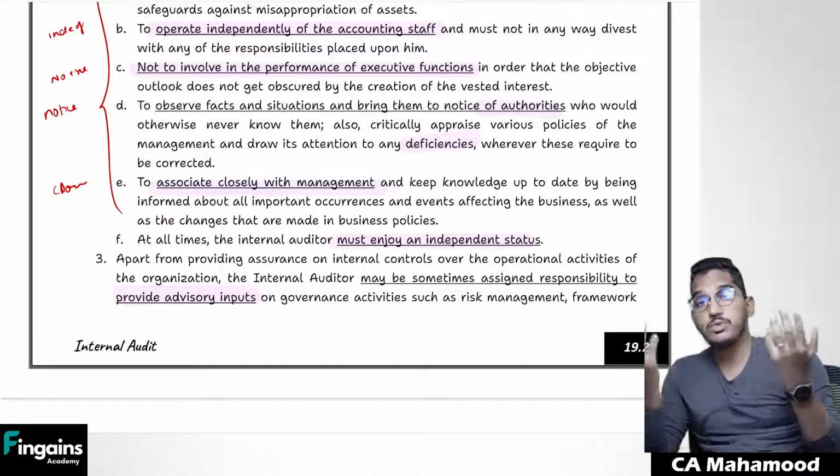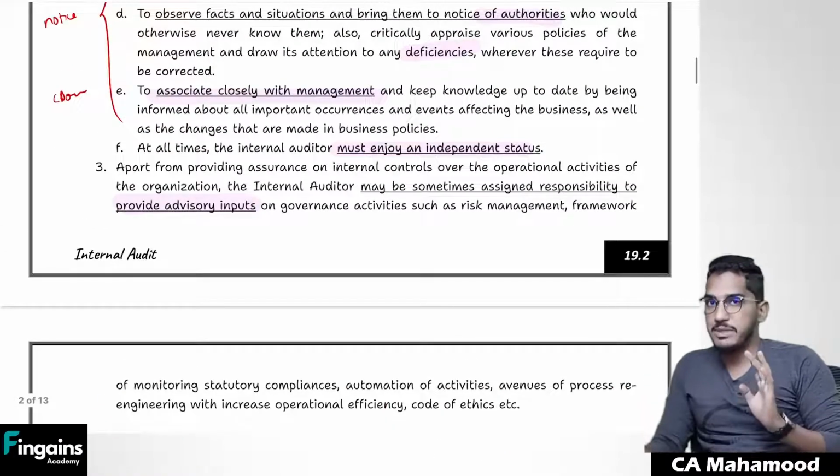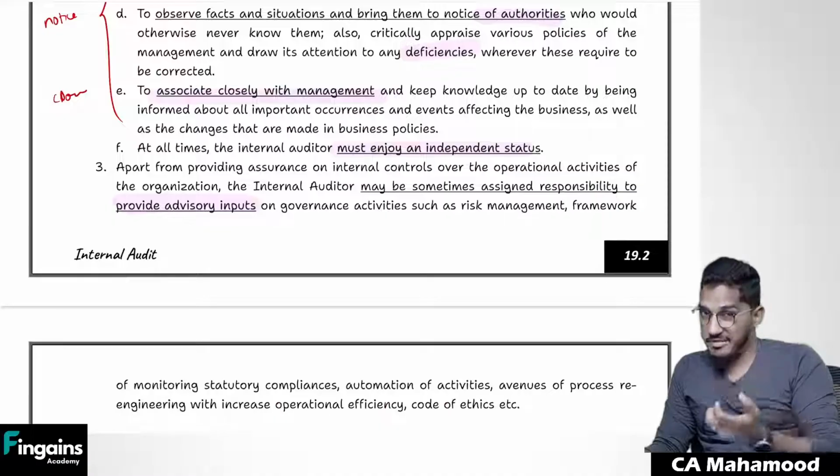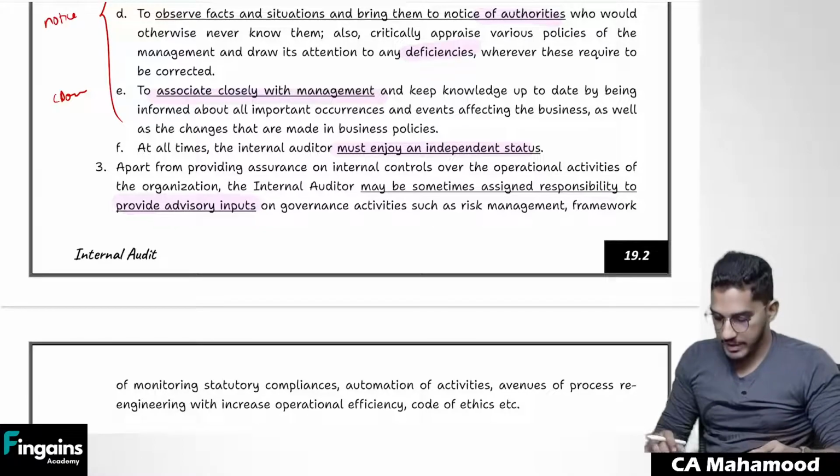What can be done to improve the organization. That advisory inputs are also required to be kept in mind, are also required to be given by the internal auditor to the management or those charged with governance. Clear, everybody? Now going forward with the remaining concepts.